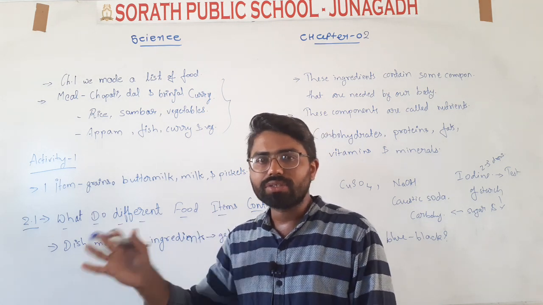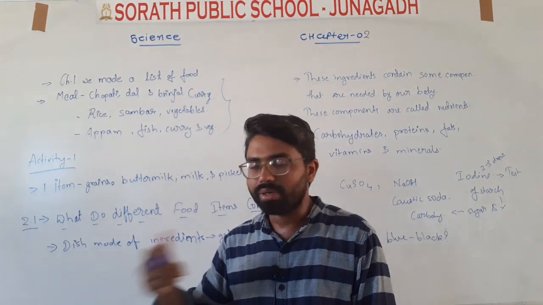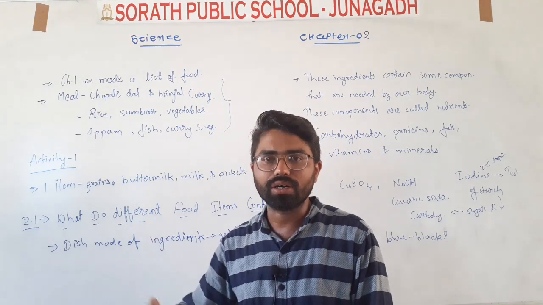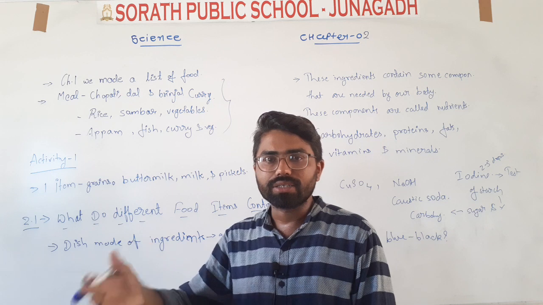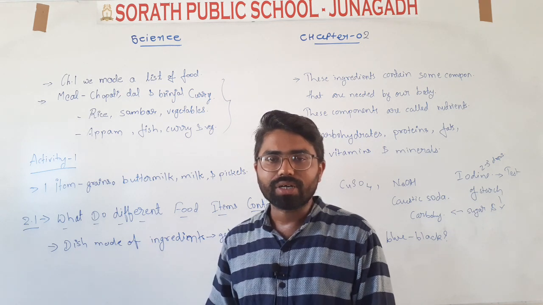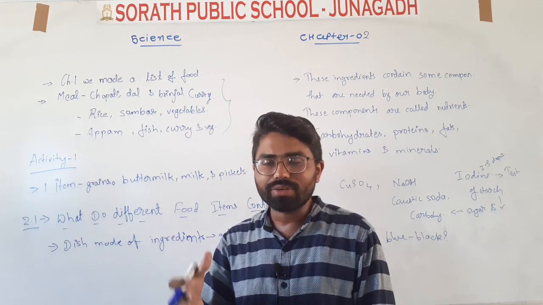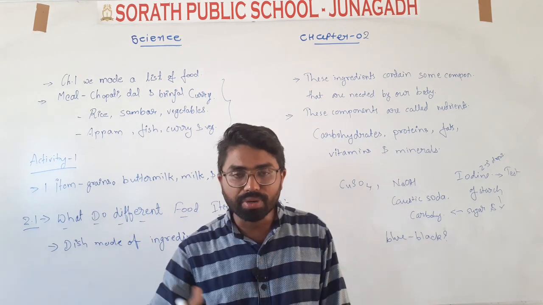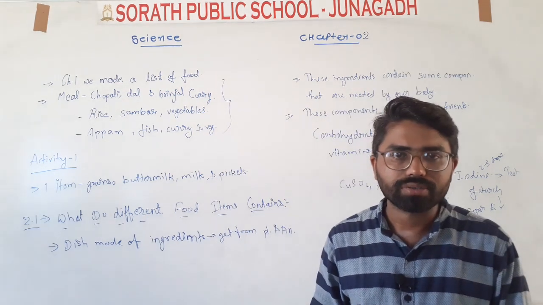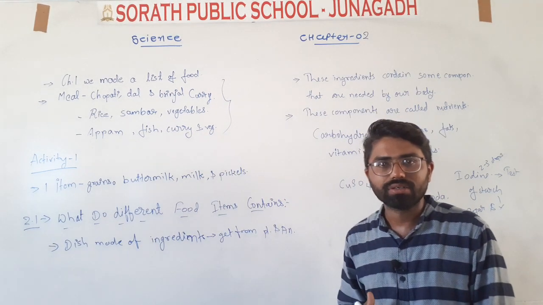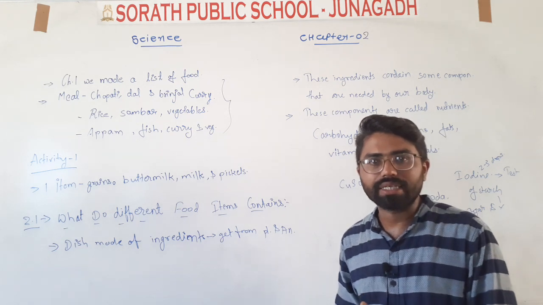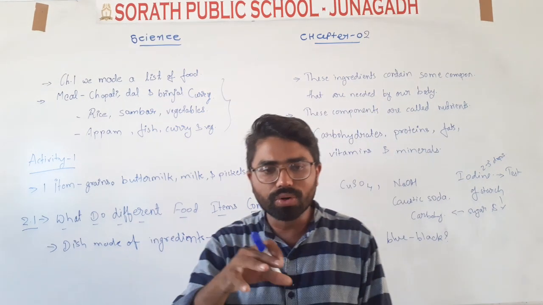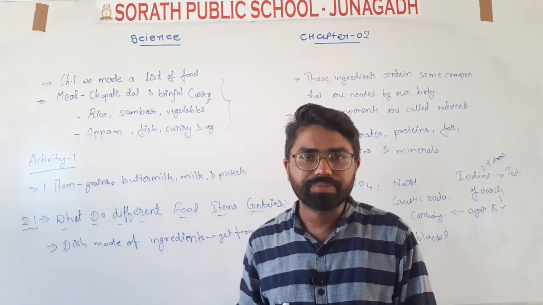Why are we having buttermilk beside our dish, then sambar is there. Why are we eating all these things? Then cucumber is there also, salad is there, vegetable salad is there. Then why are we eating all these things at the same time?